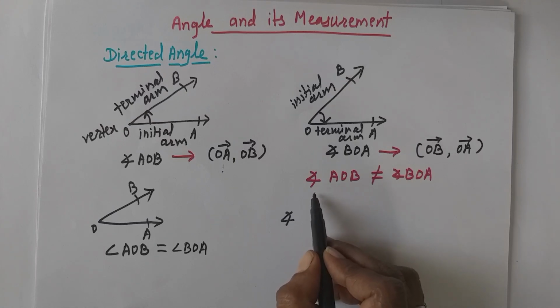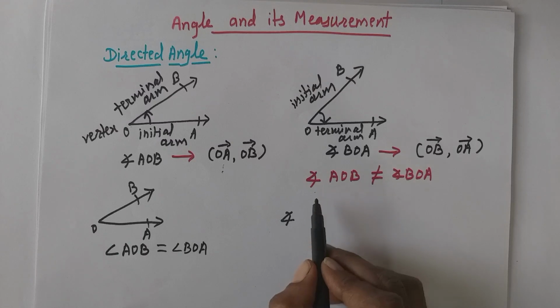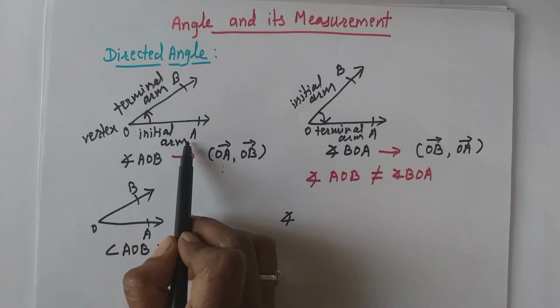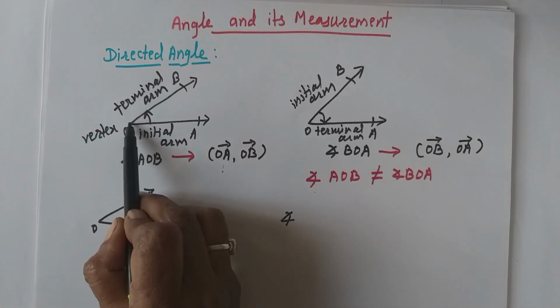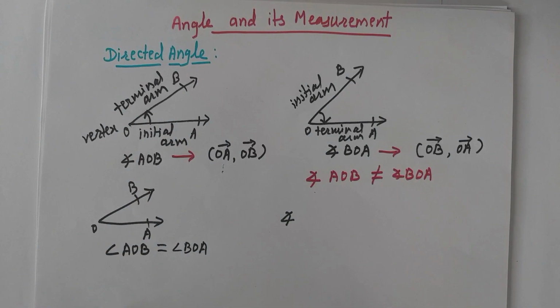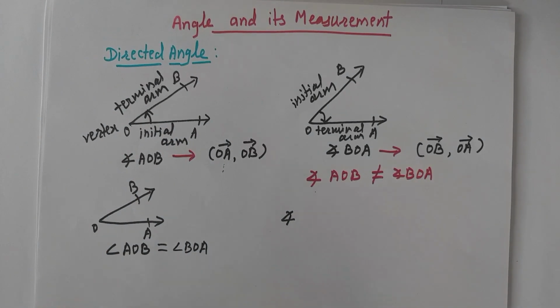Is it clear to you what is meant by directed angle? Directed angle is nothing but an ordered pair of ray OA and ray OB such that the initial arm OA rotates about the vertex O to take the position of terminal arm OB. Okay, is it clear to you? Then we will see the next concept. Then we will see what is meant by straight angle.